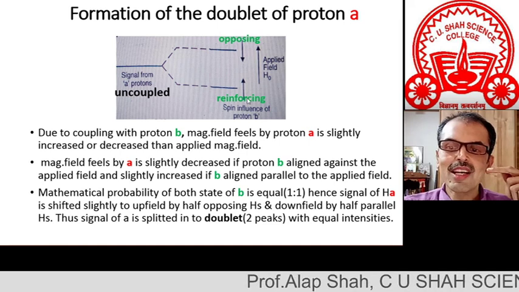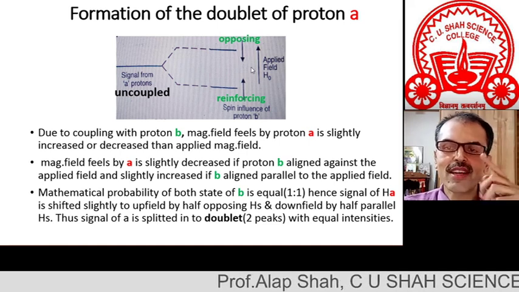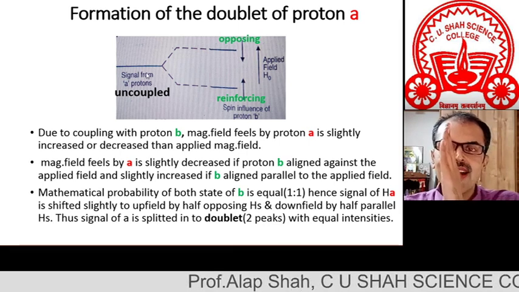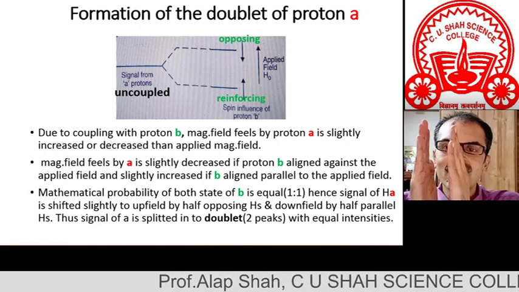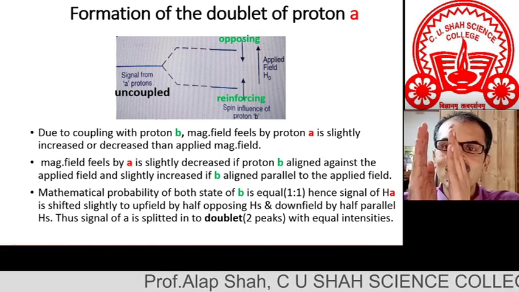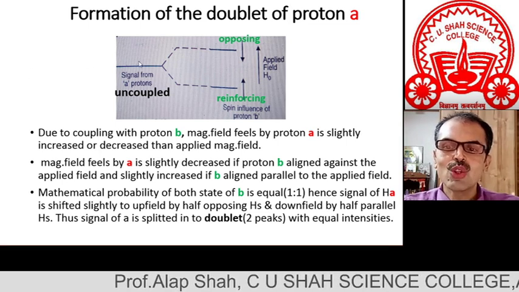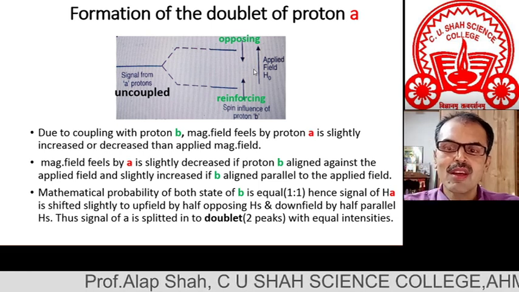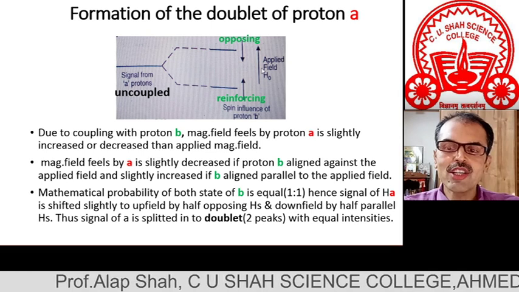all the spin combinations of this kind which are opposing would decrease the magnetic field experienced by A. So the mathematical probability of these two will be 1 is to 1, and that's why the signal A slightly shifts towards the downfield and slightly shifts towards the upfield. So it gets split into these two lines. Or we can say that though the number of neighboring protons is 1, n equal to 1, for one neighboring proton two spin orientations are possible.